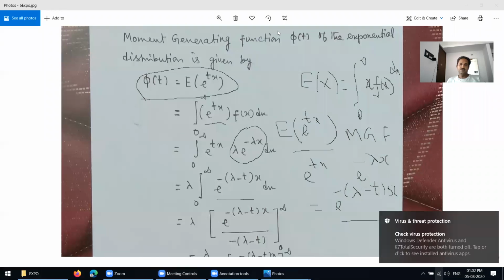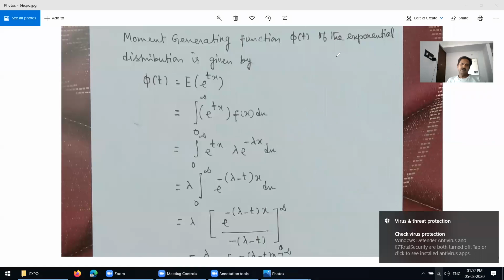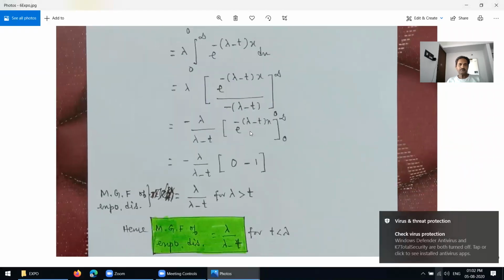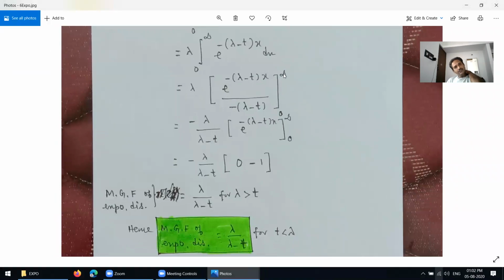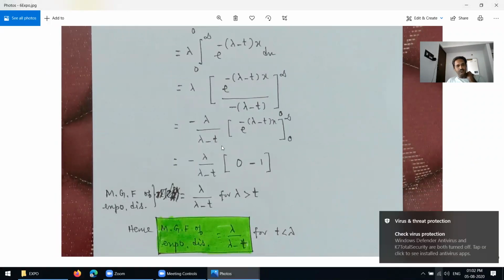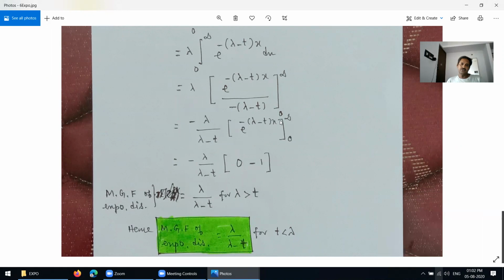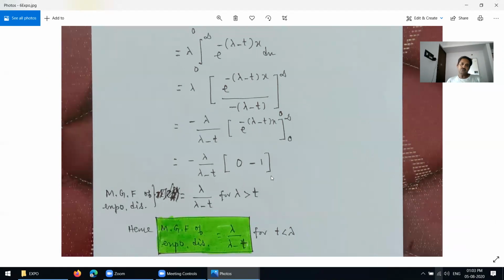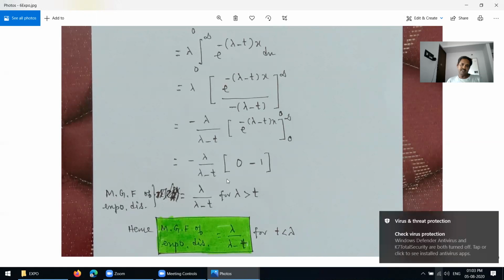Now you take the limit here. Replace x by infinity, and we get e power negative infinity, which is 0. Then put 0: e power 0 is 1. Then you write negative lambda by lambda minus t into negative 1, and you get this result.